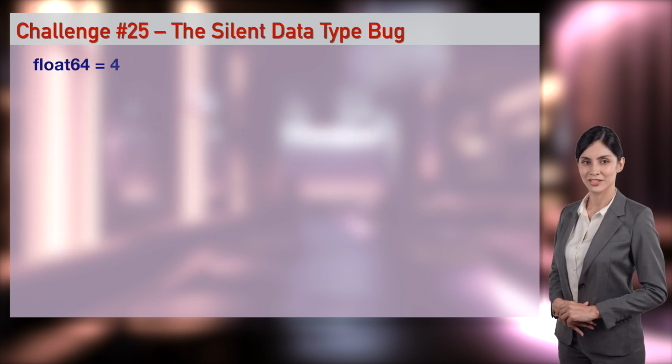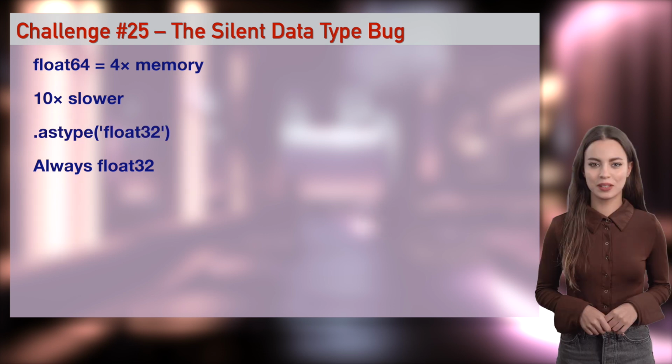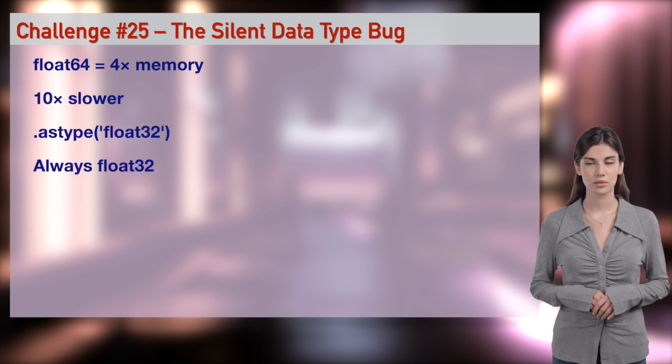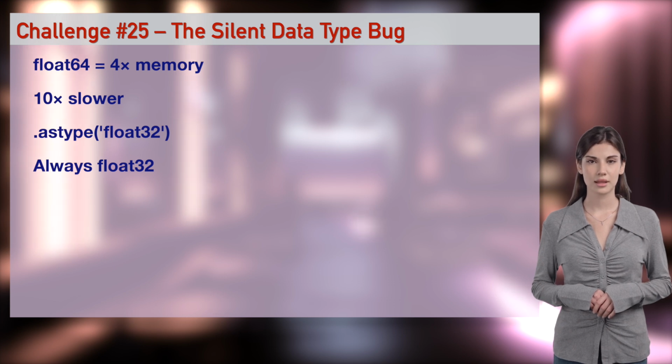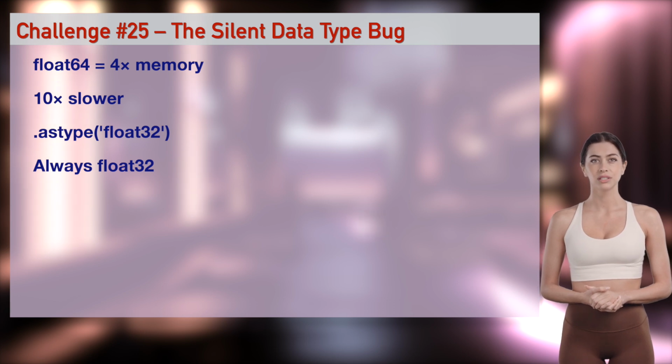Your images are float64 instead of float32, 10x slower and eats all RAM. My app was dog slow. Turns out it was data type. Always use float32 for images, int8 for quantized models. I'll change to float64. Watch it crawl, then fix with astype float32.